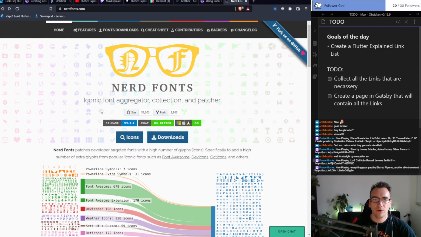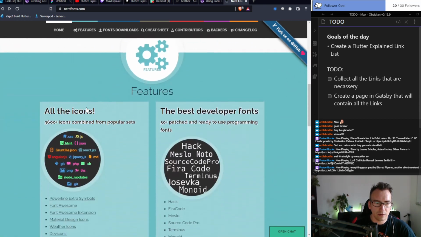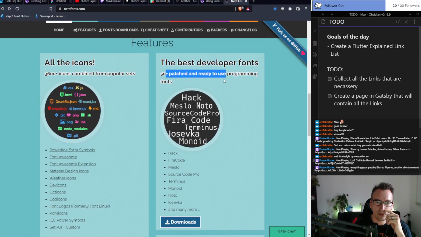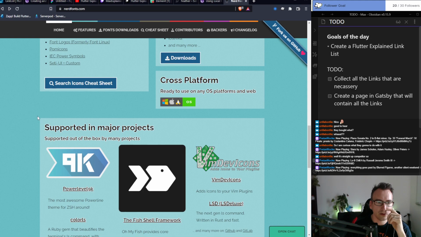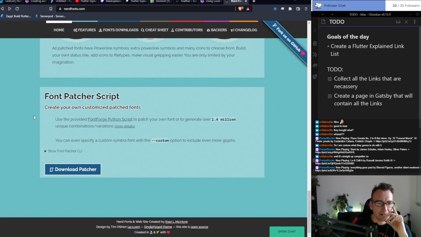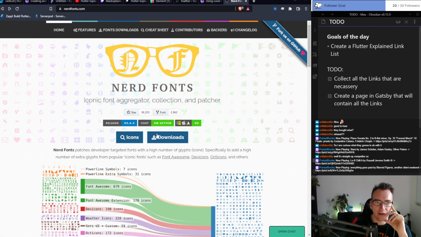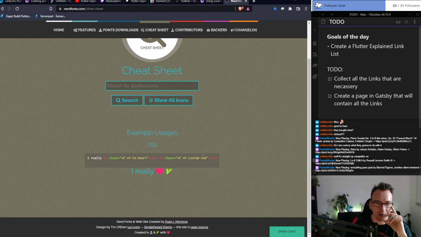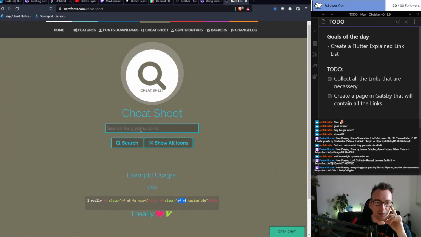I've never used nerd fonts in one of my projects, so all the icons, read and compile from popular set, search icons, cheat sheet, the best developer fonts, 50 patched, ready to use programming fonts. Okay, I understand that. Font patcher, no, I want to have that on my website. So I thought there is a CDN or something for it, no? Example usage, CSS, blah, blah, blah. But somewhere it needs to know the package NF, right? So that will not work, I guess.